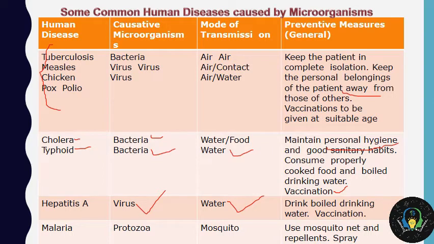Last, malaria, which is caused by protozoa, one of the types of microorganisms which we discussed in the previous session. The mode of transmission or the carrier, which we just saw in the photo, is the mosquito. What to do for preventing it? Use a mosquito net and repellent and the various sprays which are available.